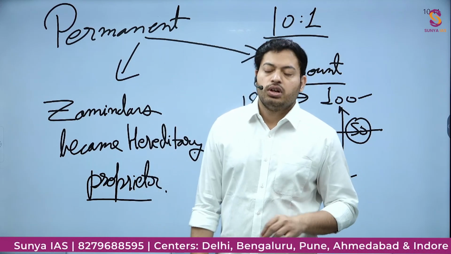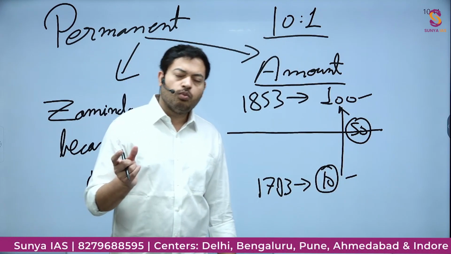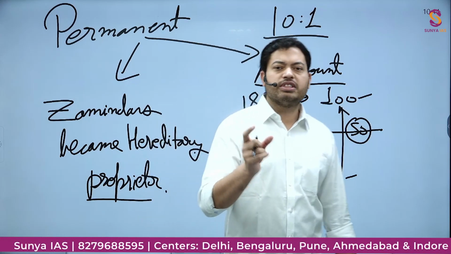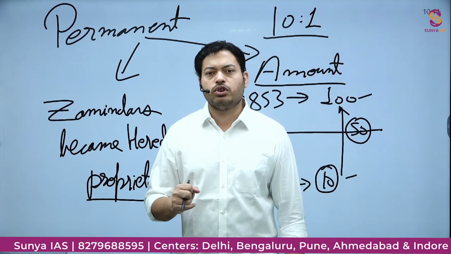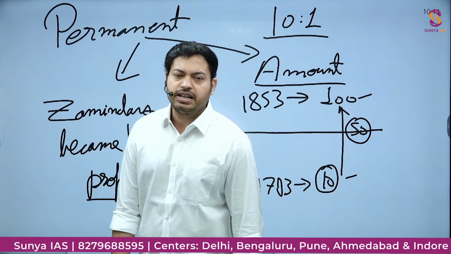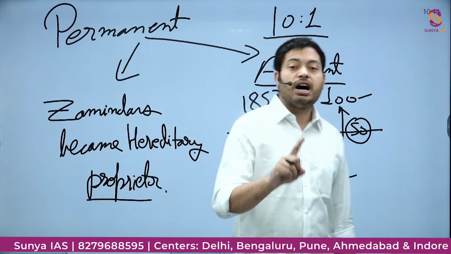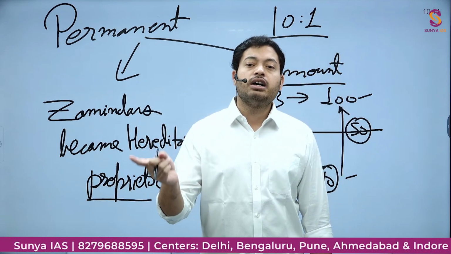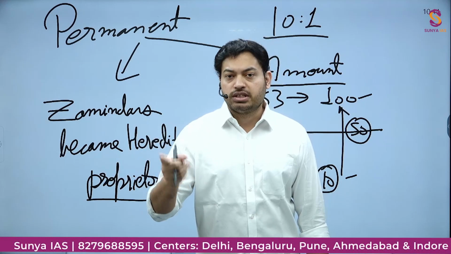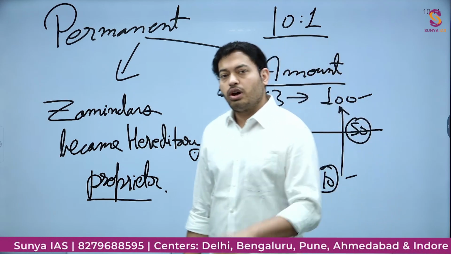Now, you will see later on the Northern Sarkar strip was included as part of Madras Presidency, and therefore in many of the reference books you will be using for your UPSC preparation, they will write it as if it was applied in Bengal, Bihar, and also the northern part of Madras Presidency. That is basically Northern Sarkar. Fine. So that thing you have to keep in mind.